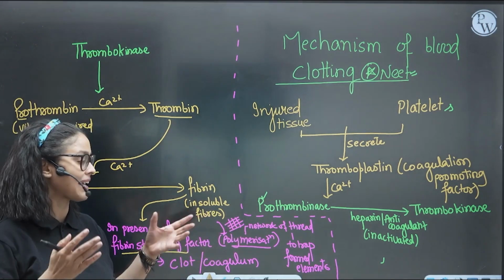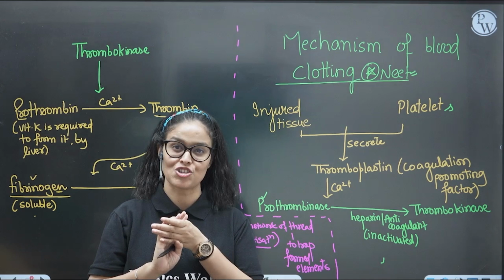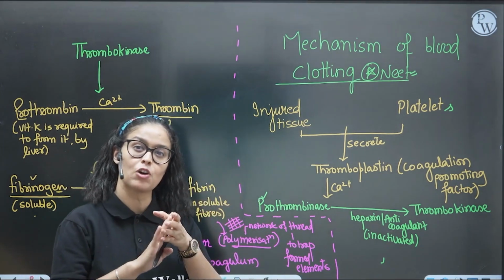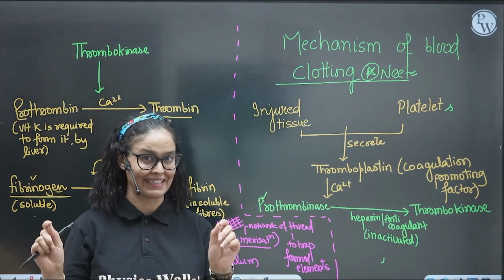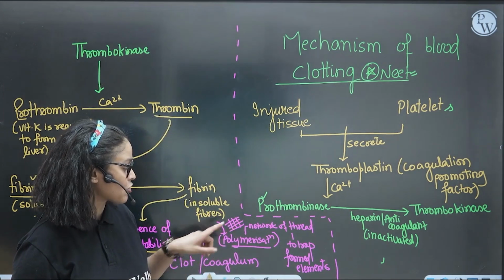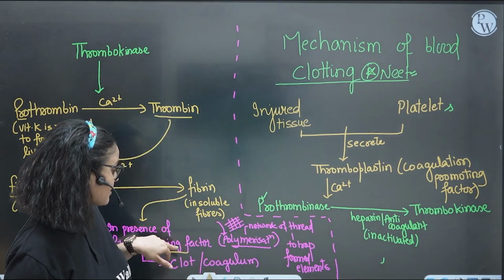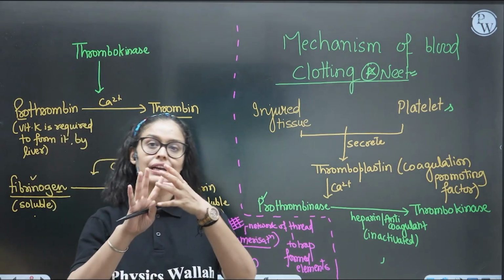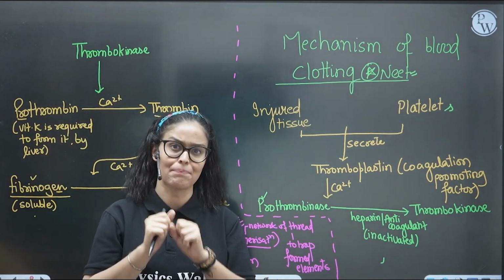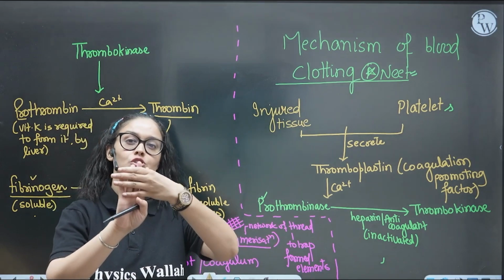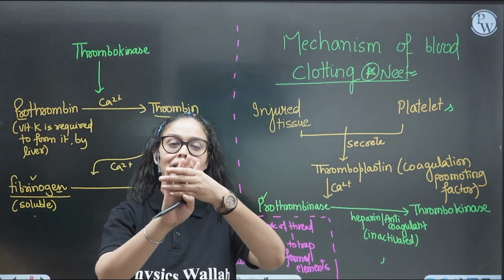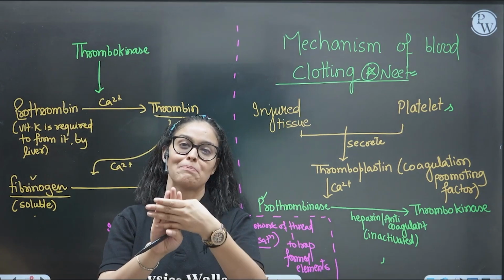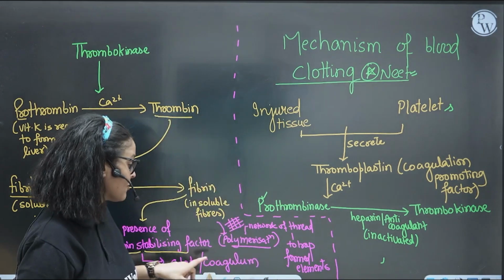It will do the polymerization of all the threads like a bandage. Bandages are networks of threads. In the same way, the natural bandage is also a network of fibrin, and fibrins are nothing but fibrous threads, right? So polymerization will happen, and the natural bandage will be formed due to the stabilizing factor present in our blood. What will happen next? This network of threads will trap the RBCs, WBCs and platelets, stopping them from oozing out. It forms a solid network of threads like a bandage, known as a clot or coagulum, which will prevent the loss of blood.